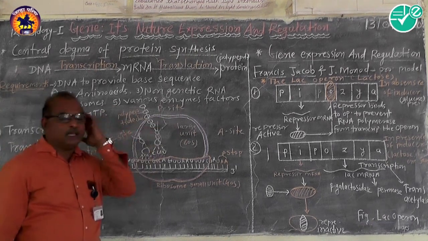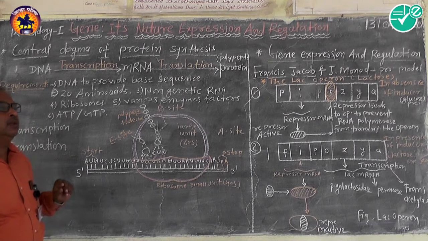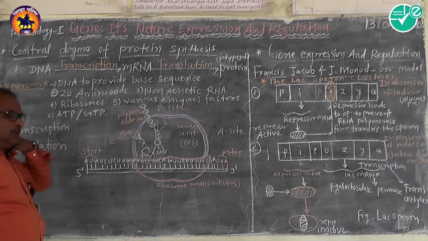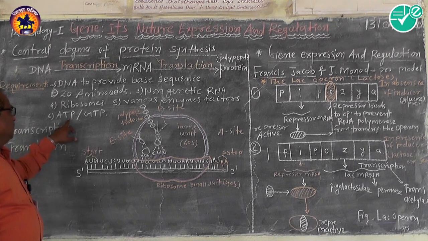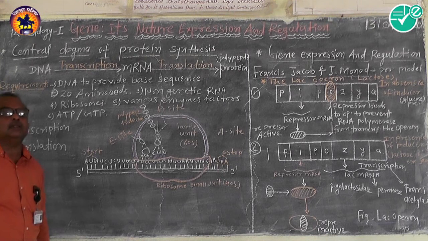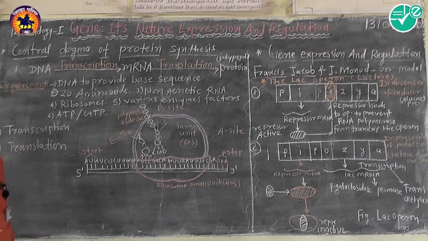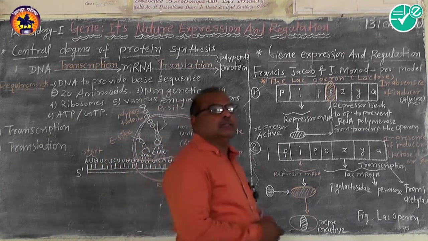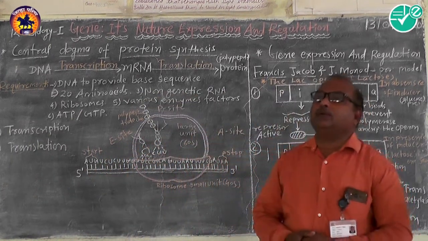Then various enzymes and factors are needed to carry on the reaction. Without the factors or without the enzymes, the reaction cannot be carried out. Then the energy source, ATP and GTP. These are the requirements for protein synthesis. Now the central dogma of protein synthesis is mainly divided into two steps.